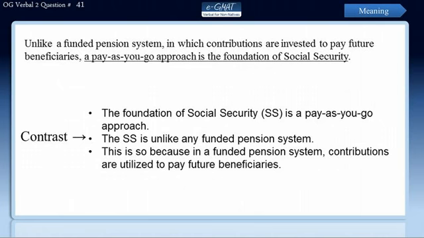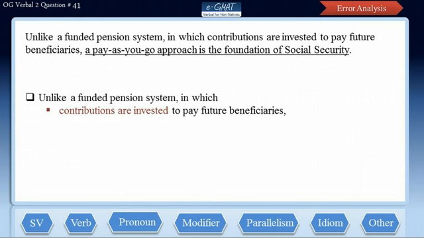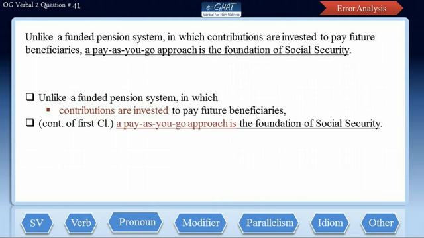future beneficiaries. Now let us evaluate the errors by splitting this sentence into its clauses, and here comes the first clause. Unlike a funded pension system in which, presence of which tells us that we have another clause here, contributions are invested to pay future beneficiaries. Here contributions is the subject and are invested is the verb. What follows is the continuation of the first clause. A pay-as-you-go approach is the foundation of Social Security. Here a pay-as-you-go approach is the subject and is the verb.